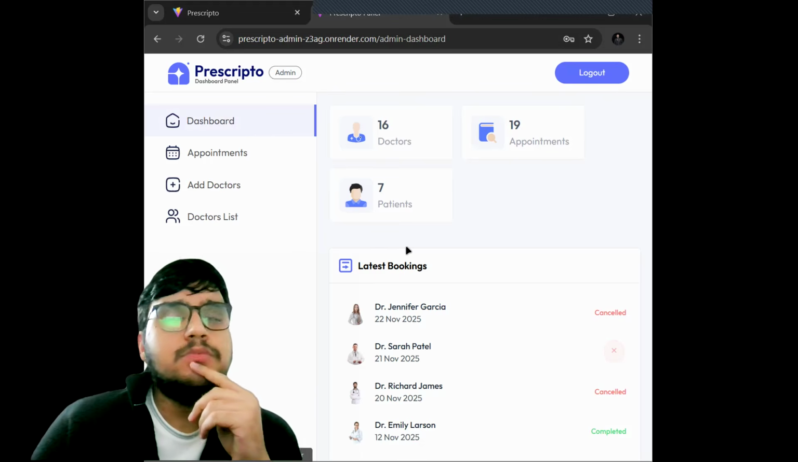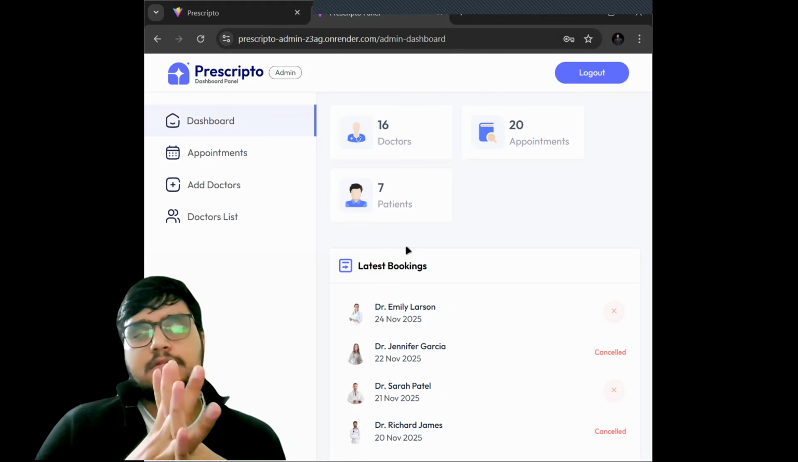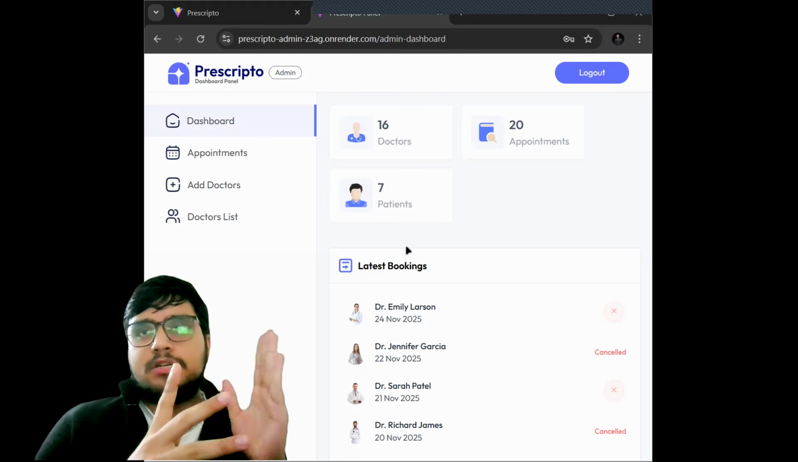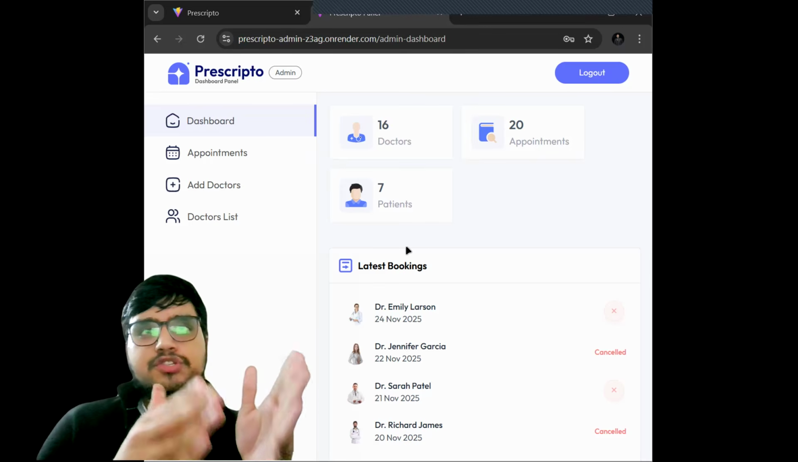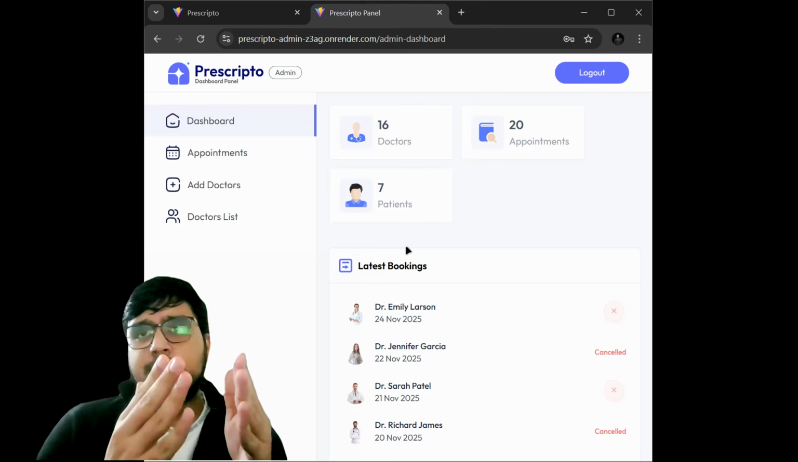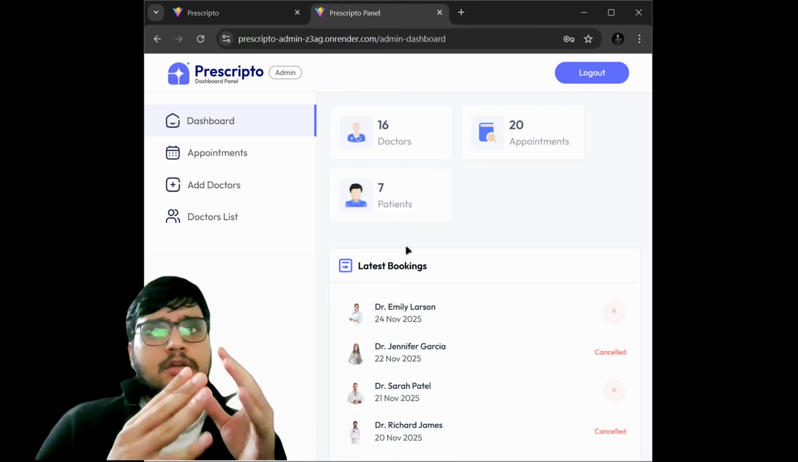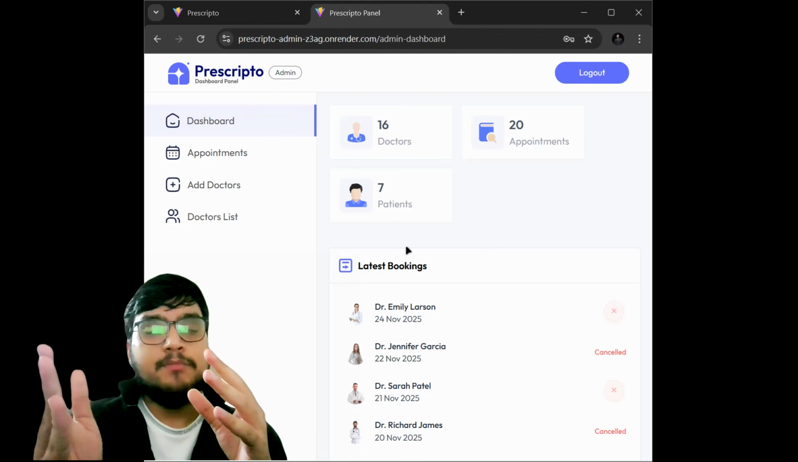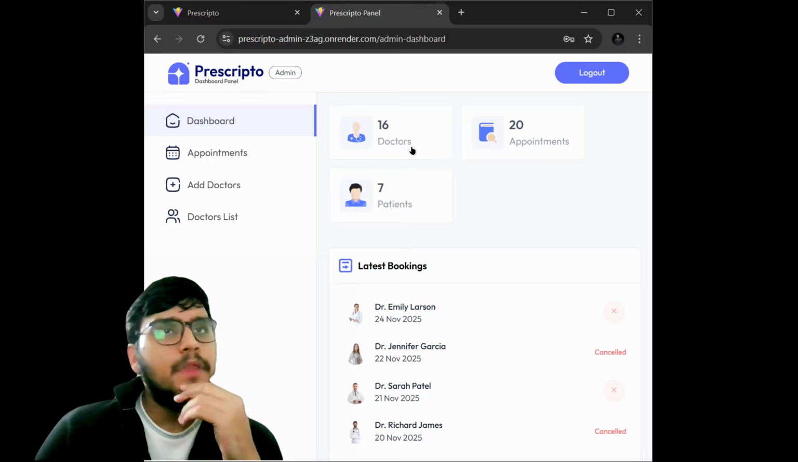If you see the dashboard, the admin panel is basically showing us all the doctors list, all the appointment list, and the number of patients who come to us. Like 7 patients have visited our website and booked appointments through it. There are a total of 20 appointments, I believe, which is a very good number. And 16 doctors are listed on our website.